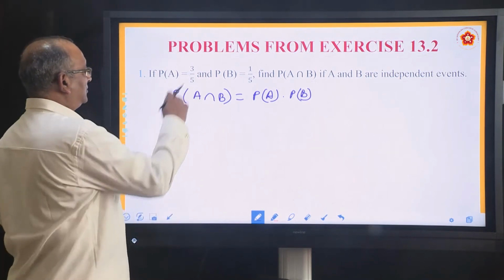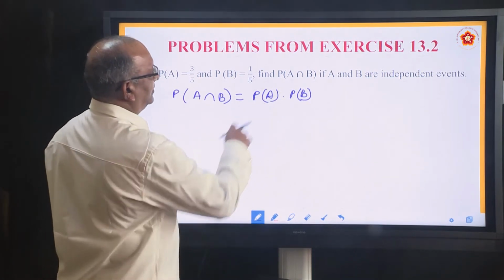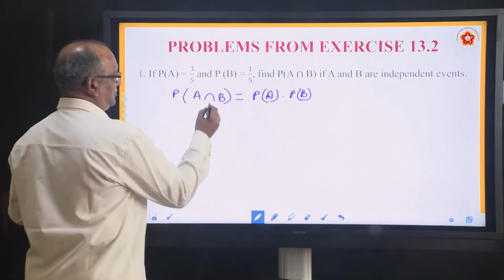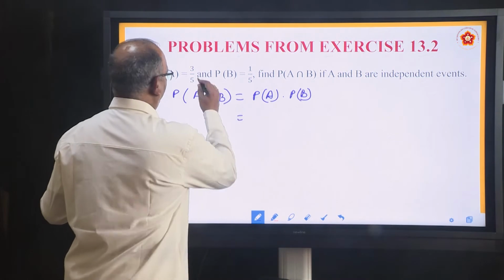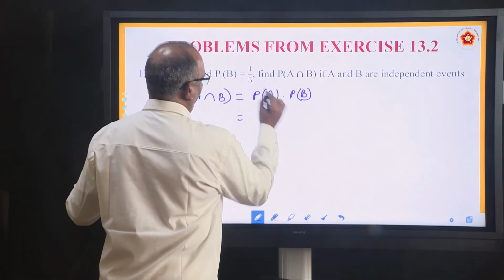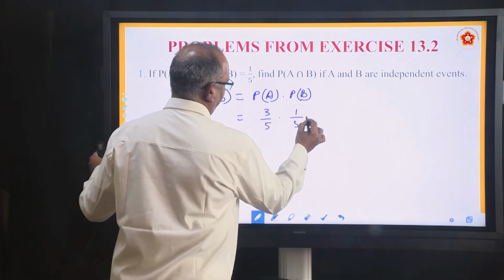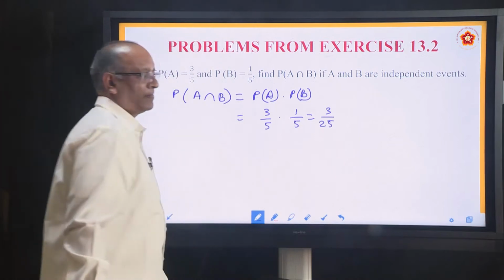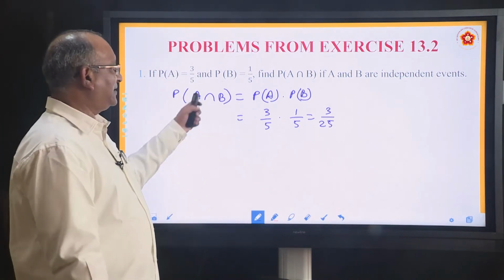So he is asking to find P(A ∩ B) if they are independent. So find out P(A). How much is P(A)? 3 by 5 and 1 by 5. It is 3 by 25. Since they are independent, we can apply this formula.